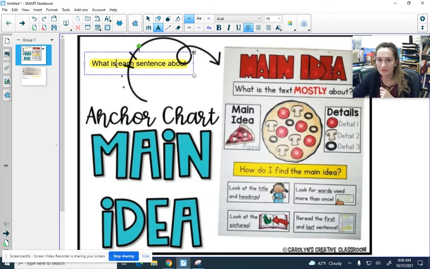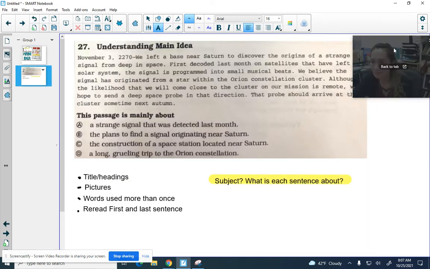And then I added this over here. If you're really struggling, go back and say, what is the subject of each sentence? Like, what is the sentence about and what are they doing? Because the main idea is what is mostly happening and what the subject is mostly about in that paragraph. If that even made sense, did it? I'm not sure. Anyway, we're about to do number 1 together.